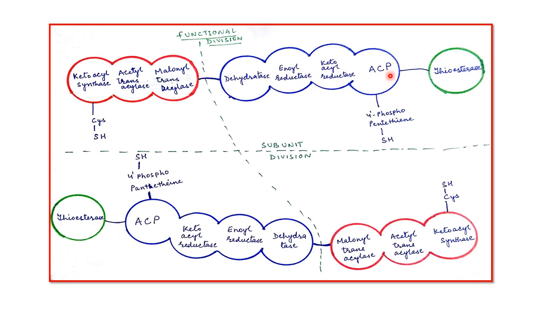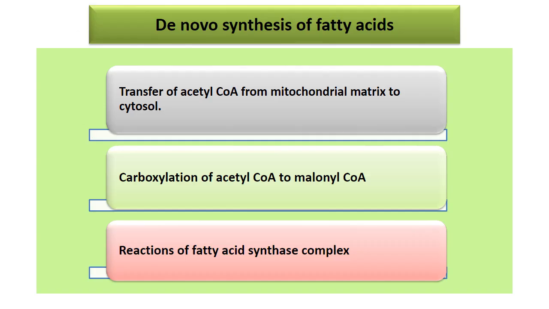The acyl carrier protein contains the pantetheinyl SH group, and ketoacyl synthase contains the cysteinyl SH group, along with the thioesterase enzyme. These are two subunits of a dimer molecule, one running from head to tail and one from tail to head, and the two SH groups are there, cysteine and pantetheinyl.